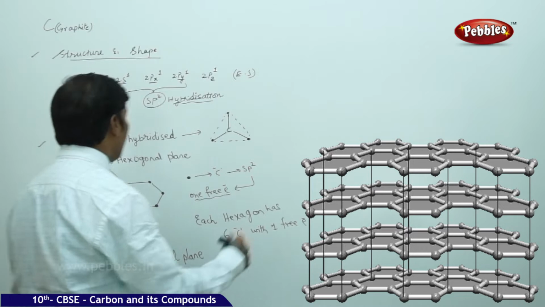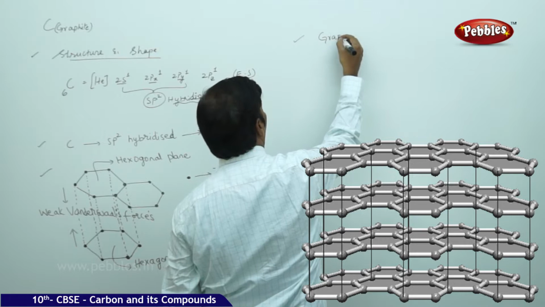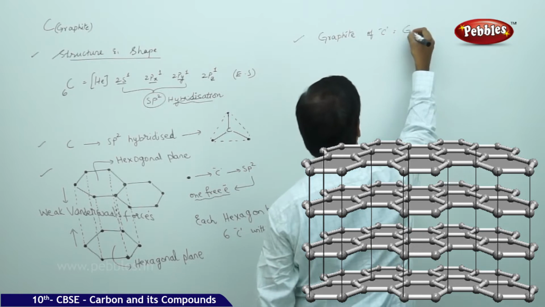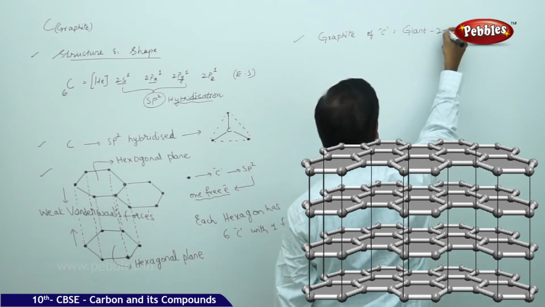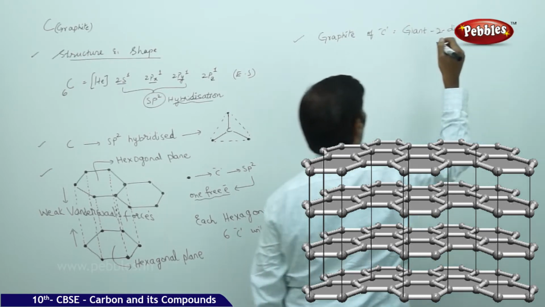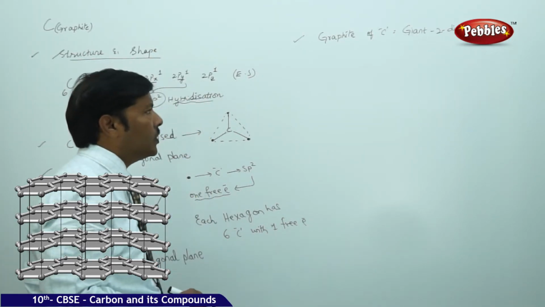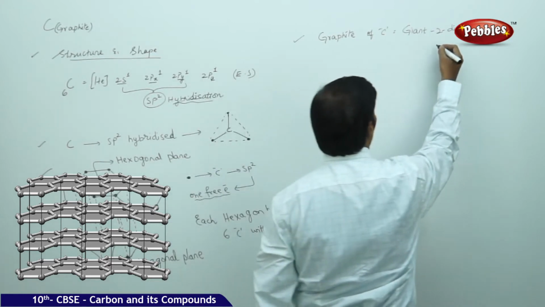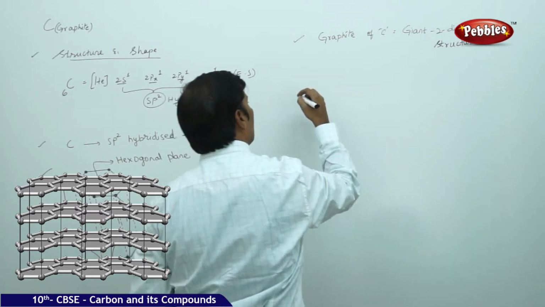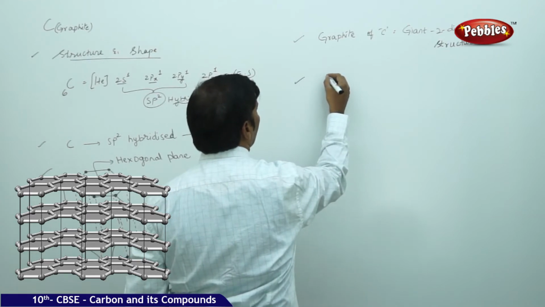Based on this, we can say that graphite has a giant two-dimensional structure. Because of the weak van der Waals forces, graphite is soft.